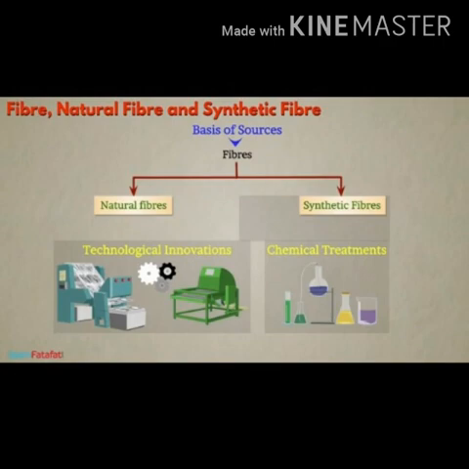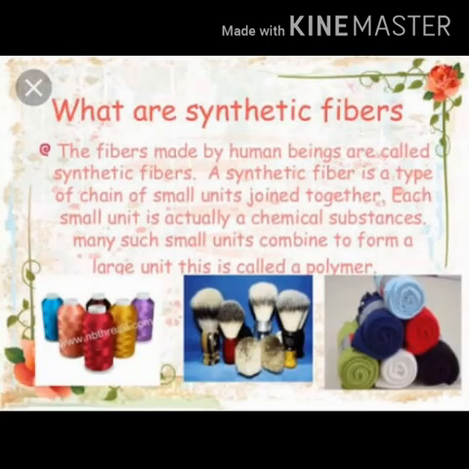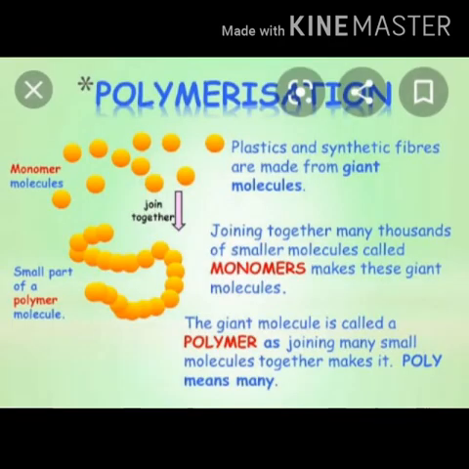If you take synthetic fibers, they are obtained by technological innovations and chemical treatments. Humans make these in industries. So what are synthetic fibers? Synthetic fibers are made by human beings. A synthetic fiber is a chain of small units joined together. Each small unit is actually a chemical substance. Many such small units combine to form a large unit. This is called a polymer, and this process is called polymerization.